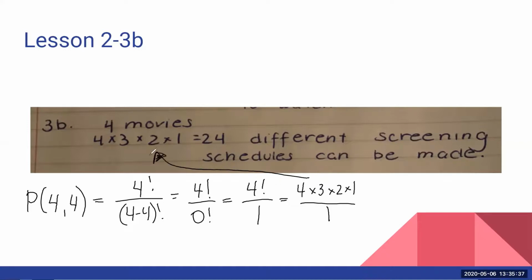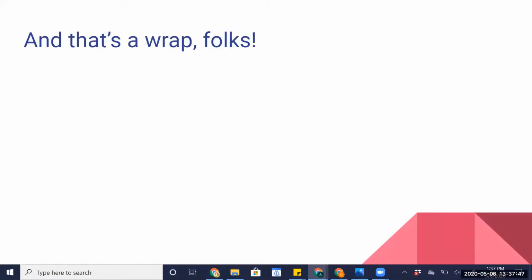Okay, so if this right here makes you scared, don't worry about using a permutation. It was only 4 movies, so you can definitely just go with your multiplication principle of counting to get an answer. And that's a wrap, everybody. We did it. All done with Unit 3.